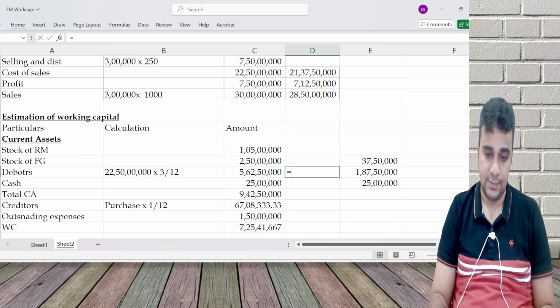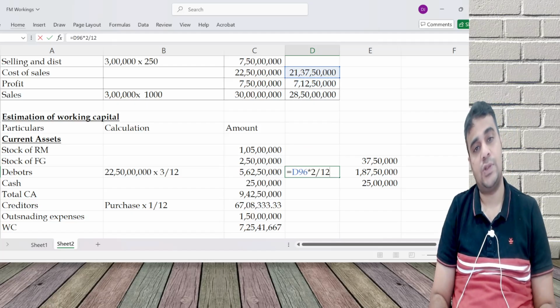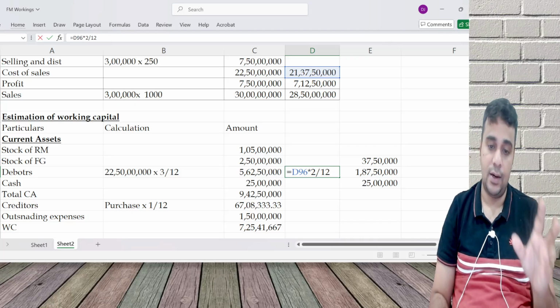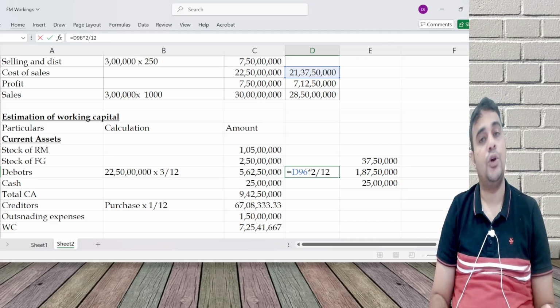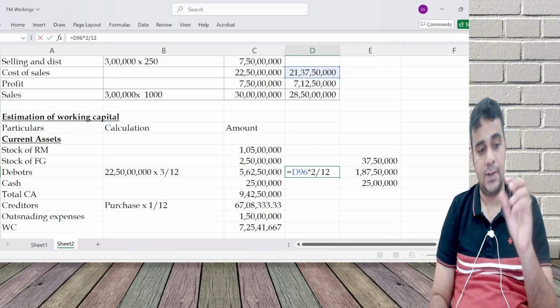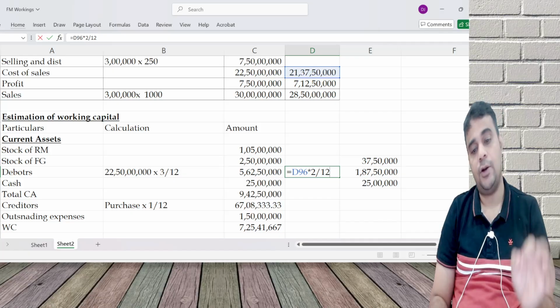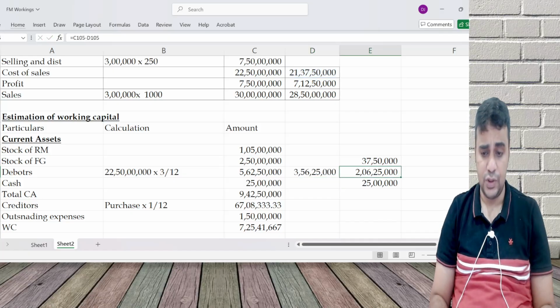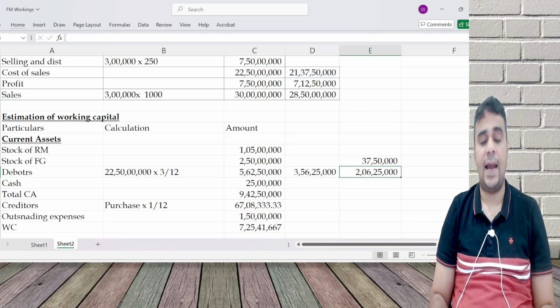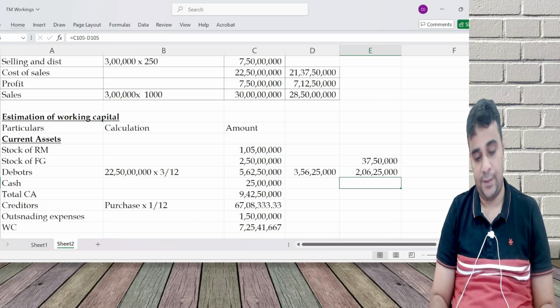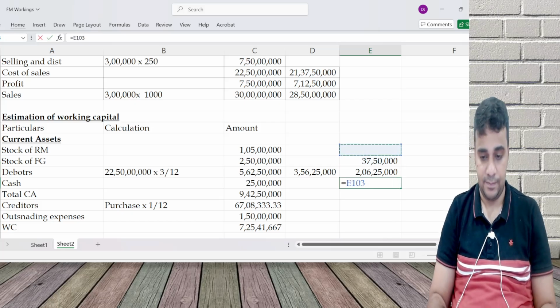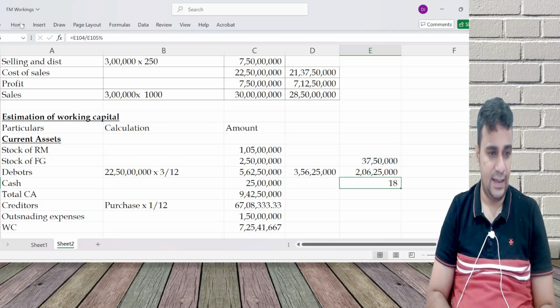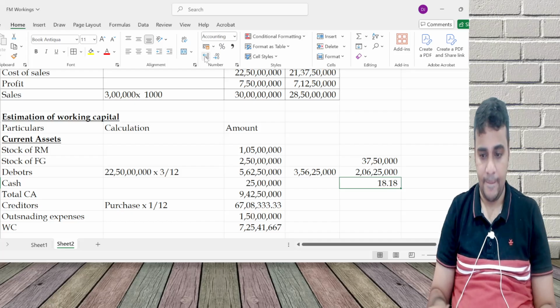New debtors is new sales into 2 by 12. Earlier cost of sales, new cost of sales into 2 by 12. Sales will go down by 5%. So sales went down, cost of sales went down, profit went down. So 2 crore 6 lakh 25,000 is the reduction. Profit went down by 3750. And the cost is 18.18.